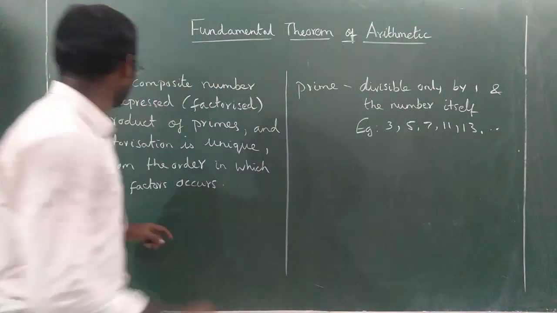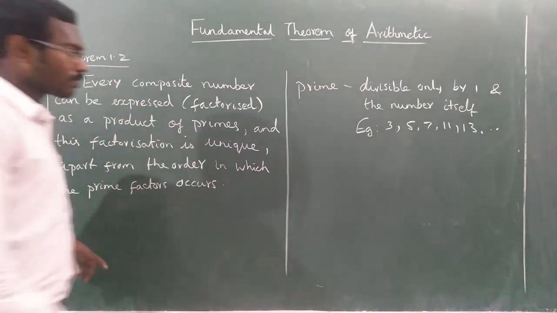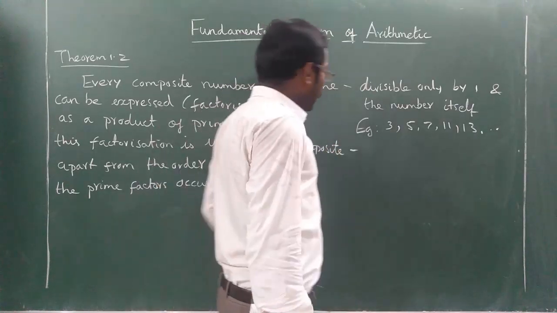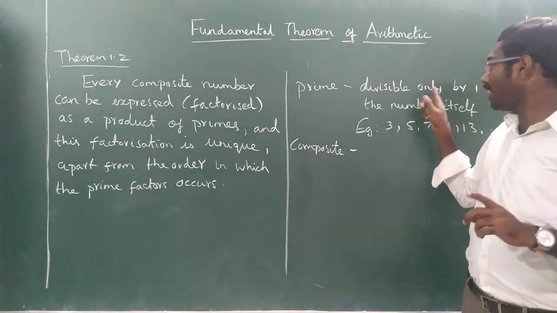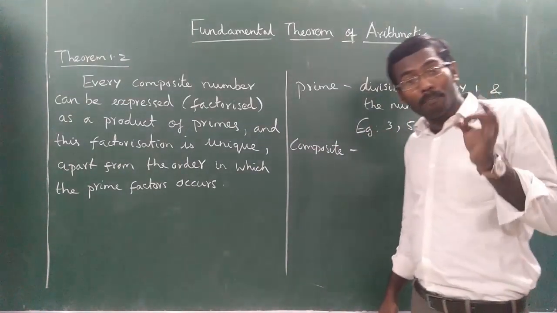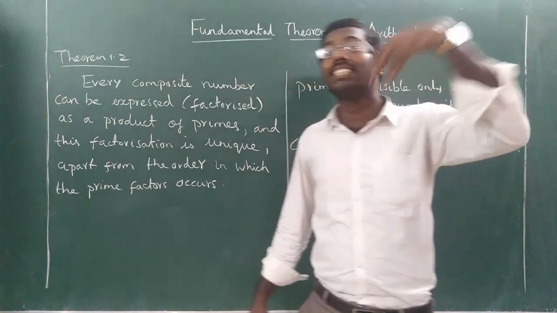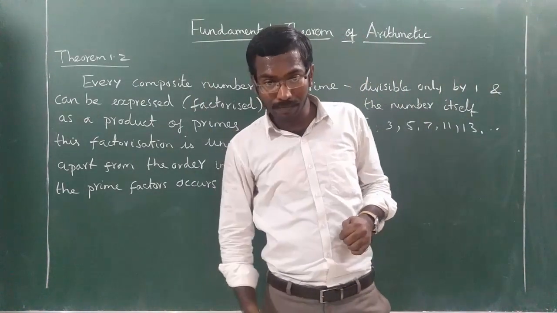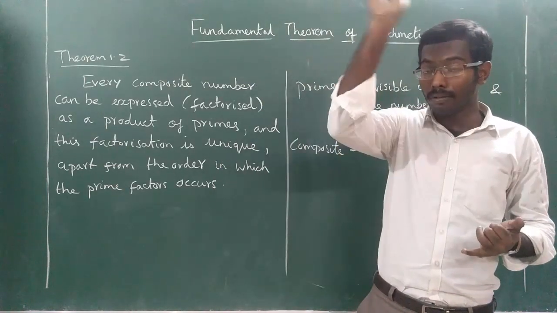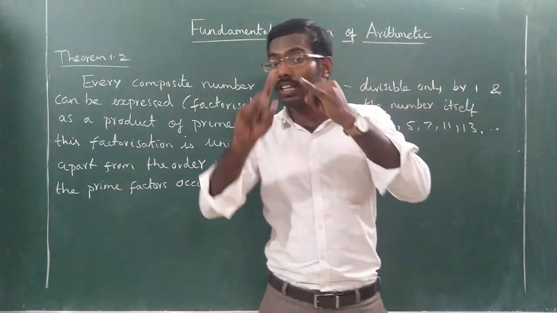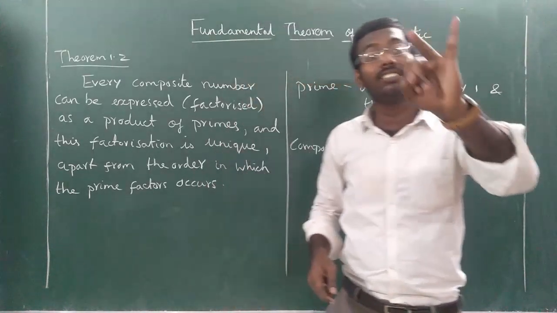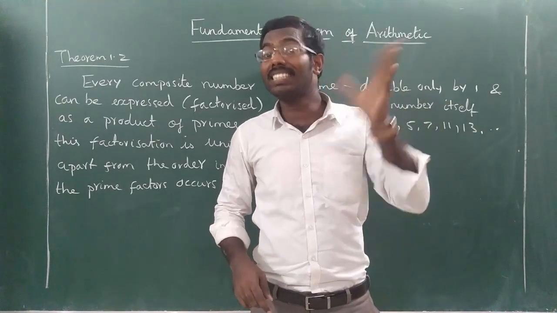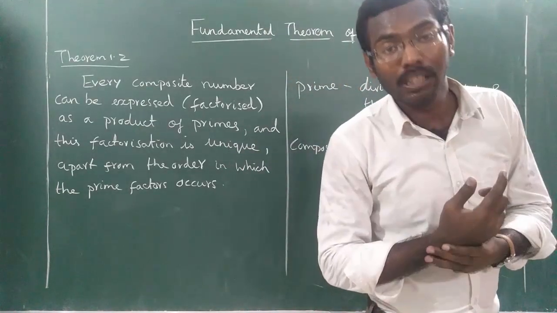Then another term is called a composite number. Composite means it is opposite to prime. Prime means what? It is divisible only by 1 and the number itself. Composite means apart from 1 and the number itself, it has some other factor. For example, consider 6. Apart from being divisible by 1 and 6, 6 is also divisible by 2 and by 3. Consider 4. 4 is divisible by 2. Therefore, these numbers are called composite numbers.